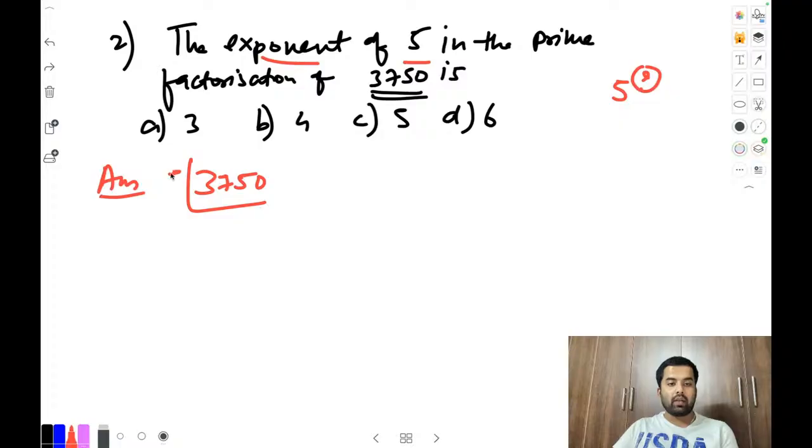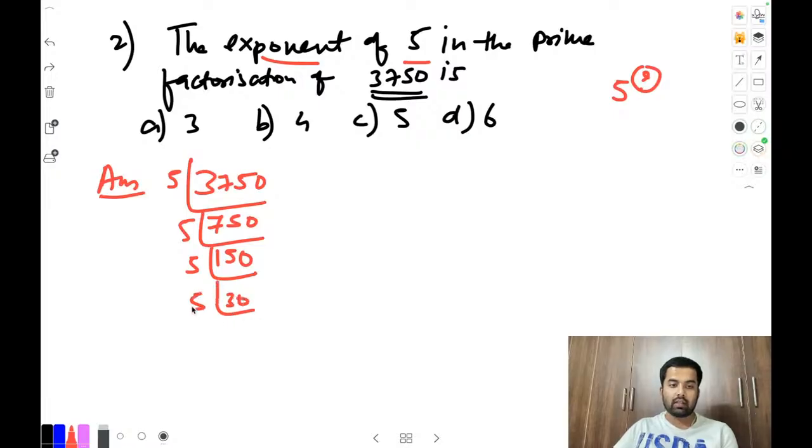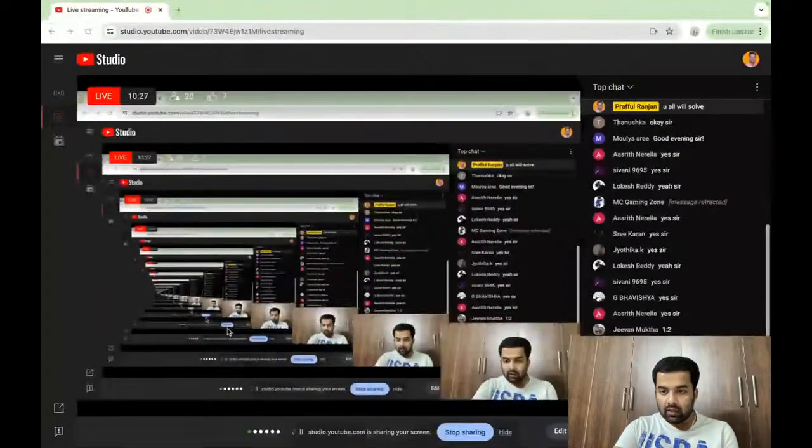Here we can approach by 5. So it will be 750 and then 5. Next we can again apply 5. It will be 150. Next we can apply 30. Next I will apply 6. And next will be what? 2 threes are 6, and 3 ones are 3. Okay, anybody got the answer? Let me check.